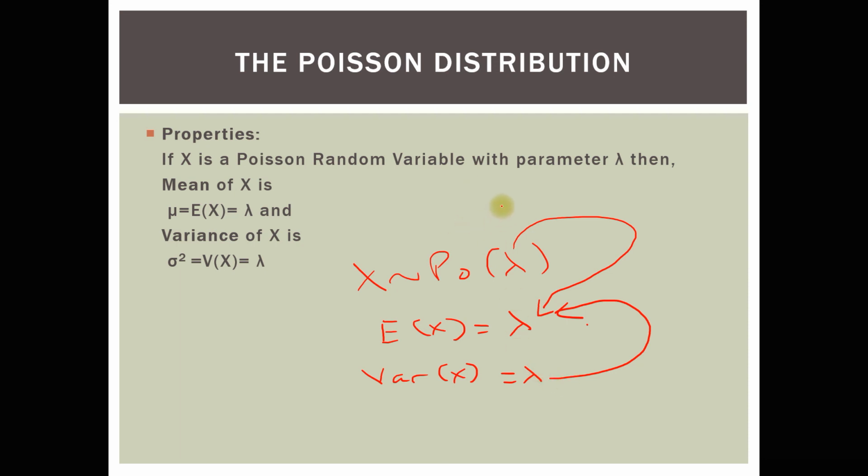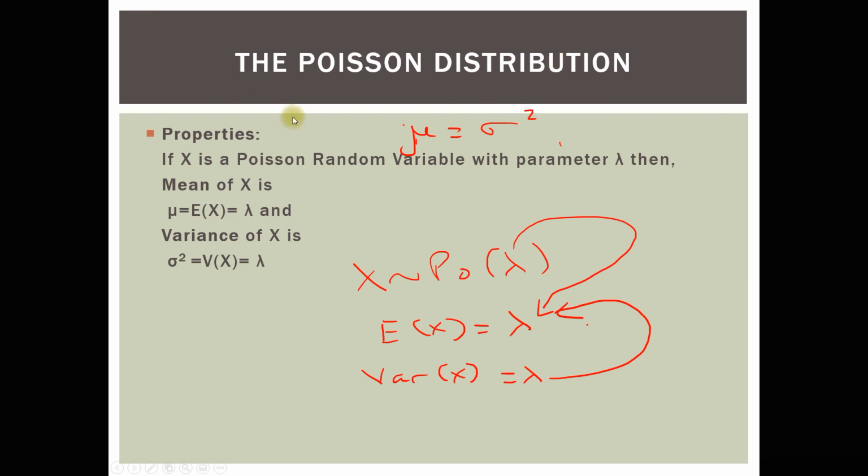This is one particular characteristic of that distribution. So the Poisson distribution is the only distribution where the mean and the variance are equal. You won't see that in the binomial case. You won't see that in other situations generally, except if you're dealing with a specific case of a binomial, which is a Poisson. But overall, you won't see that in any other distribution except the Poisson distribution, where the mean and the variance are the same.